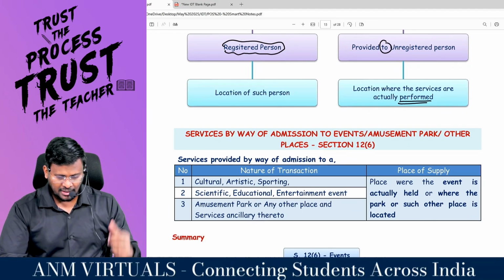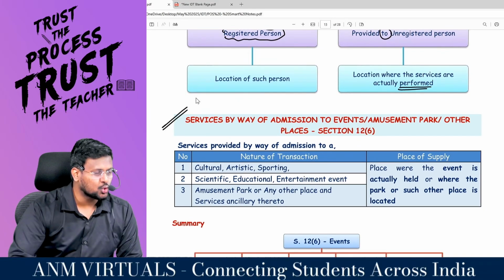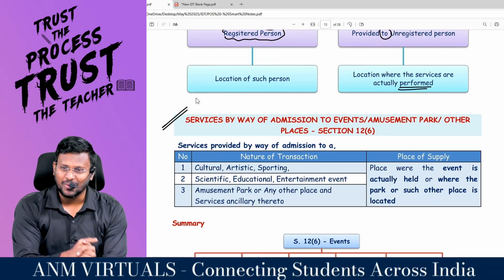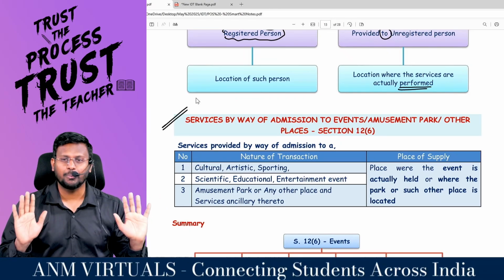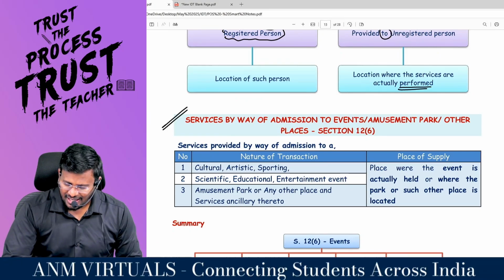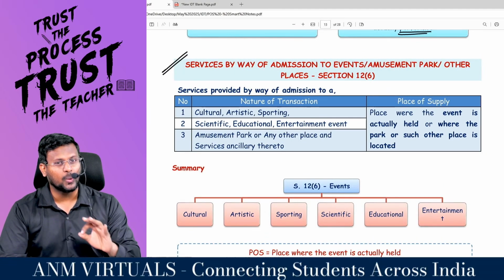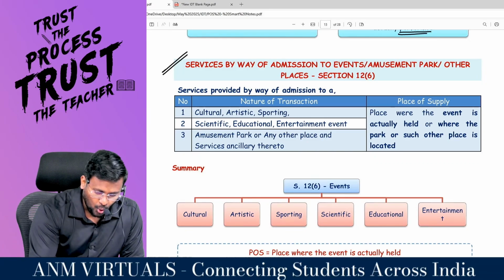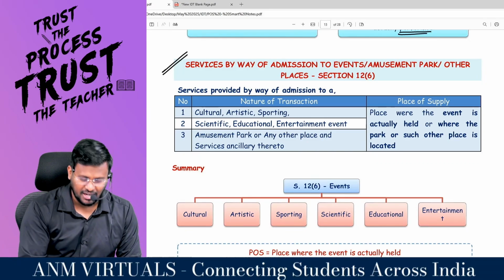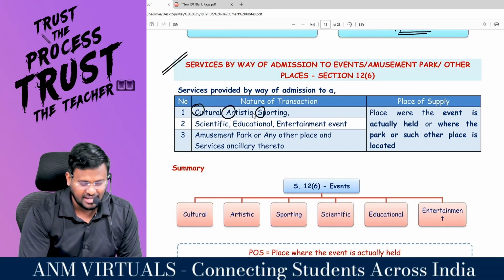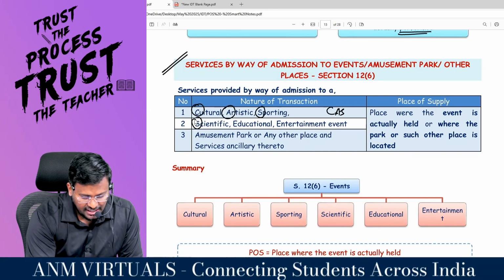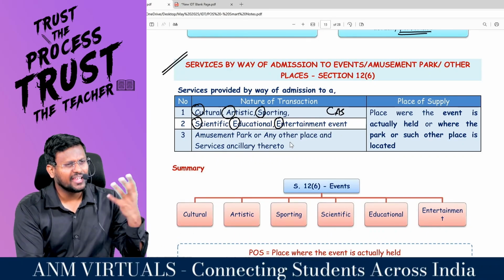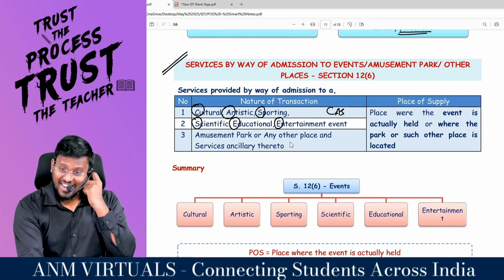Comfortable? Sir, I know that you are under so much pressure and tension for your JAN examination, which may be in the next 15 days. Don't take that much stress. Revise properly, that is enough. Have some fun also in between. Don't study 25 hours a day. Please go and see some events, my dear lovable students, or go to some amusement park like Wonderla in Bangalore, and have some fun.